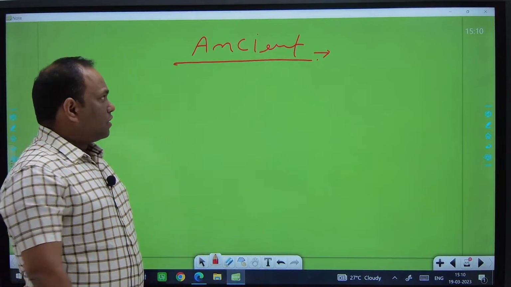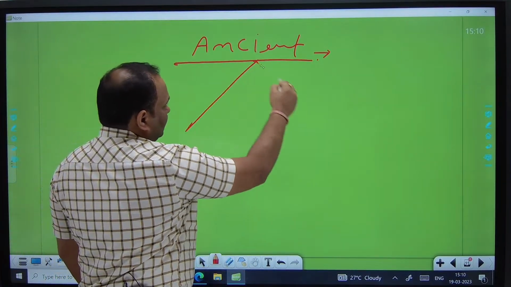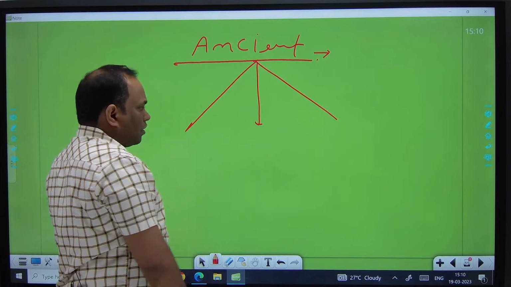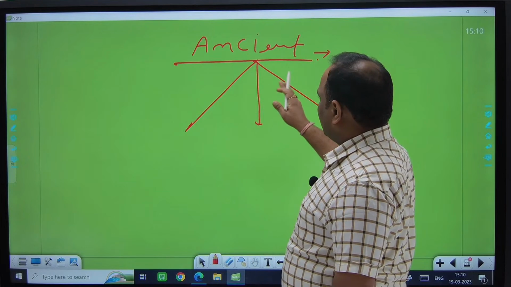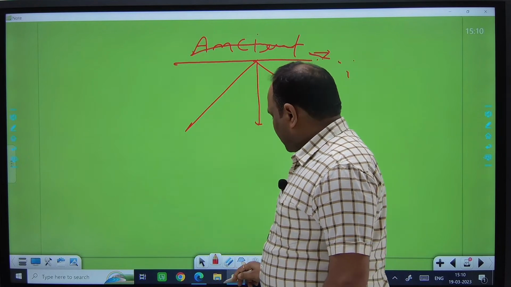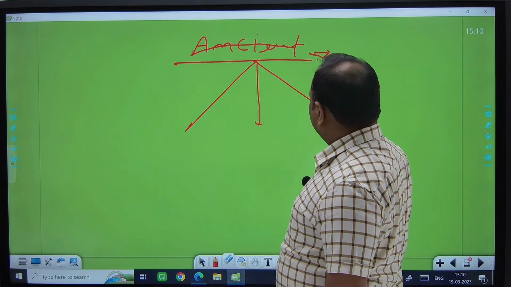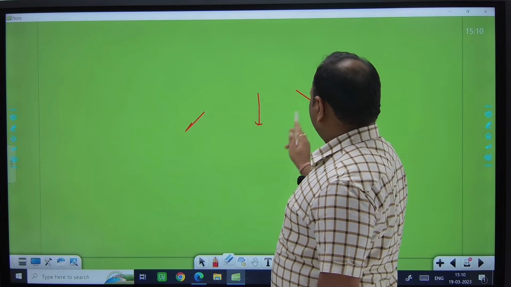Before going into the ancient history segment, we can see that history is divided into three parts.